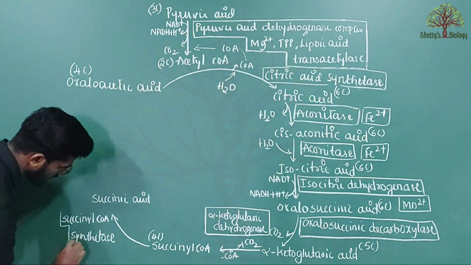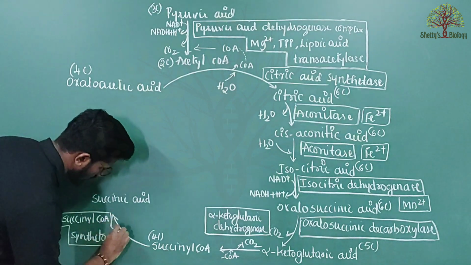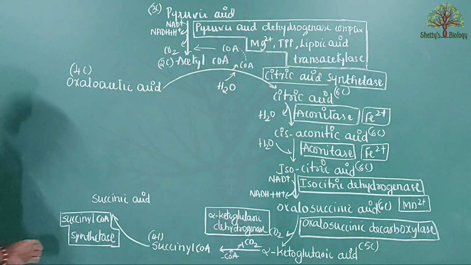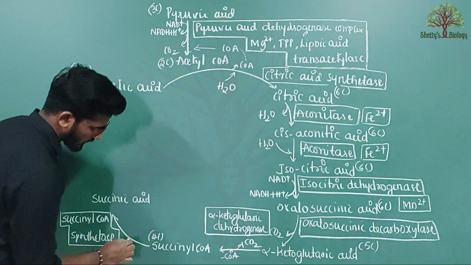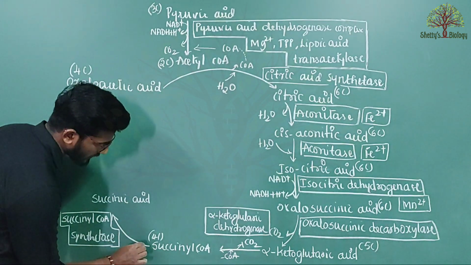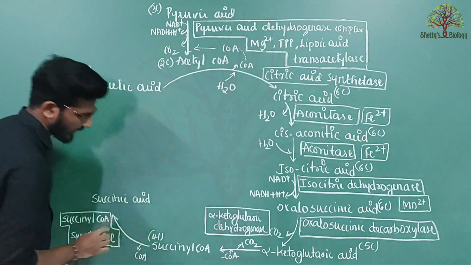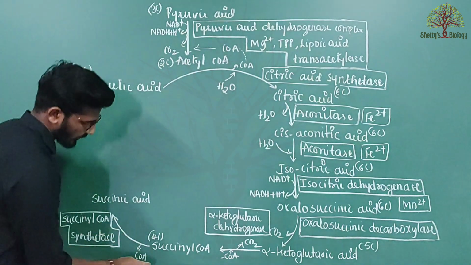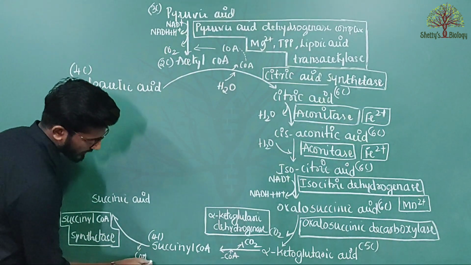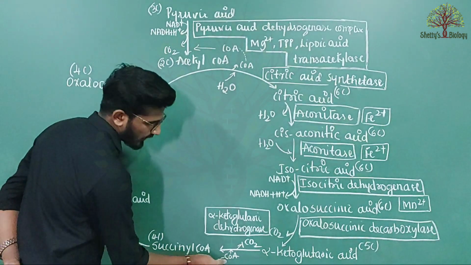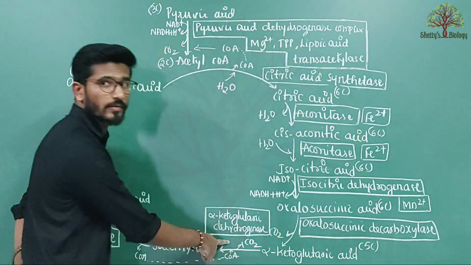Succinyl coenzyme A synthetase. In this process, a coenzyme A is released, so that succinic acid does not consist of any coenzyme A, but this released coenzyme A again enters further into the reaction.